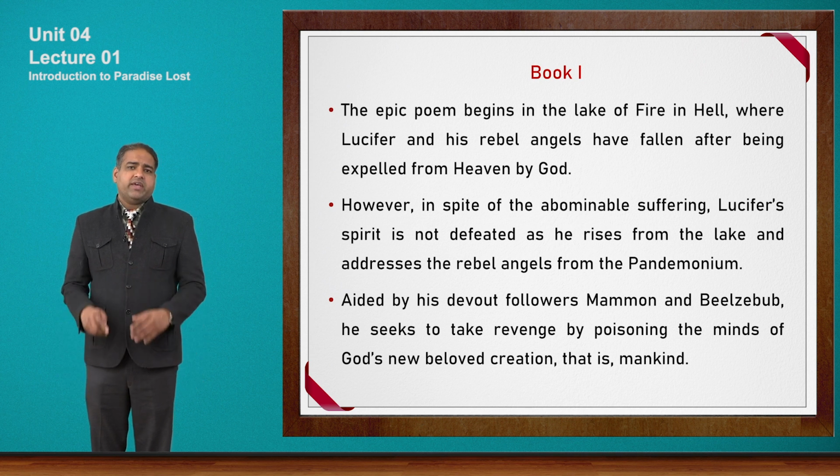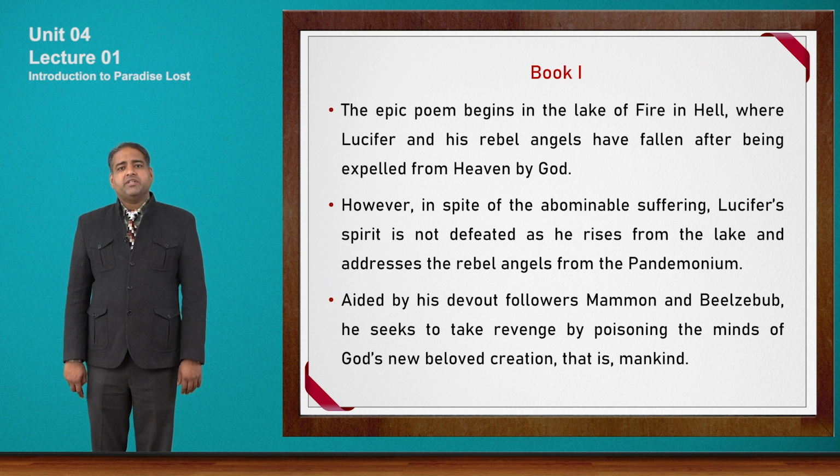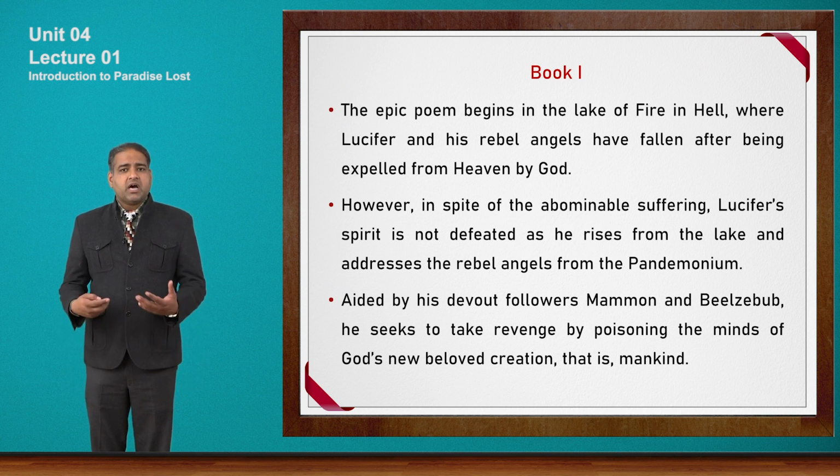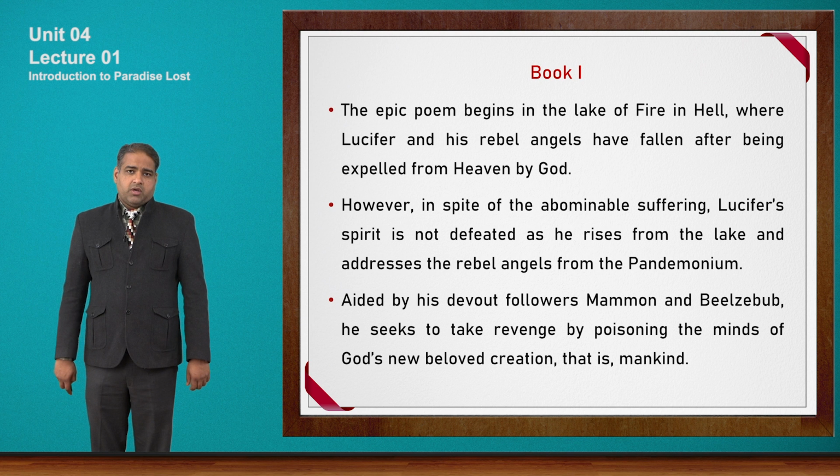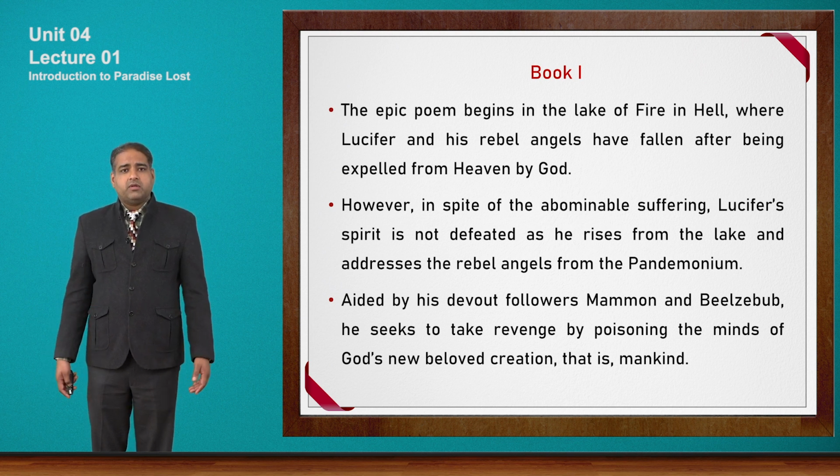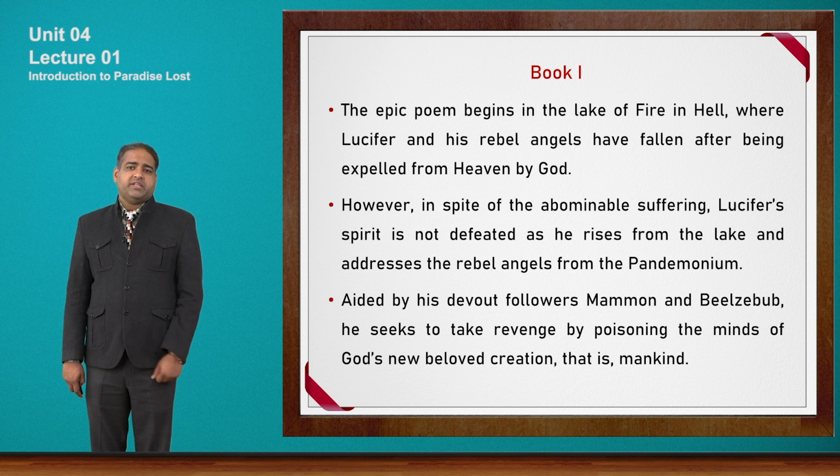There is a lake of fire, and in that lake of fire there are many angels whose bodies are lying here and there. They are thrown into that fire of hell from heaven by the wrath of God. So these are known as rebel angels under the supremacy of Satan.